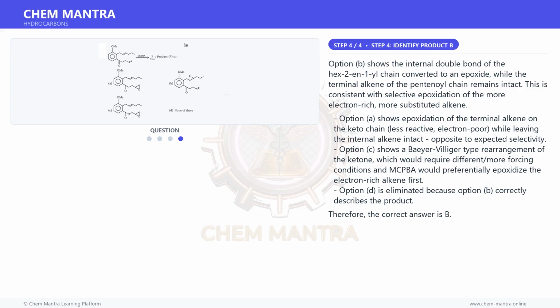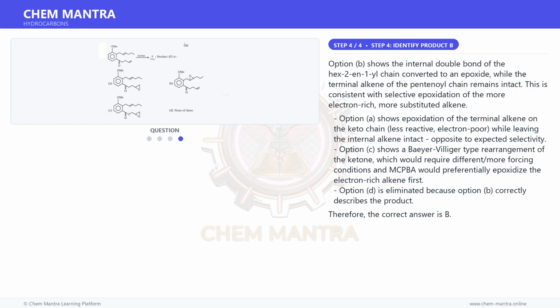And for the final step, option B shows the internal double bond of the hex-2-en-1-yl chain converted to an epoxide, while the terminal alkene of the pentanone chain remains intact. This is consistent with selective epoxidation of the more electron-rich, more substituted alkene. Option A shows epoxidation of the terminal alkene on the keto chain, less reactive, electron-poor, while leaving the internal alkene intact, opposite to expected selectivity.